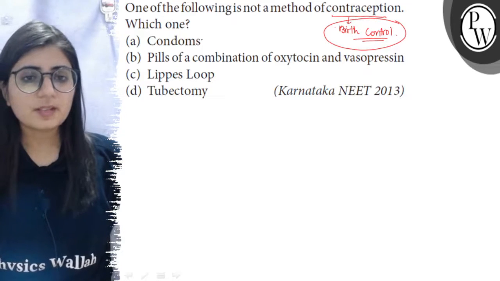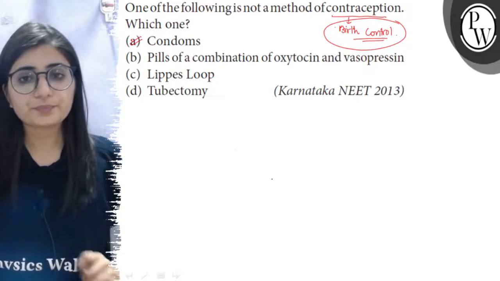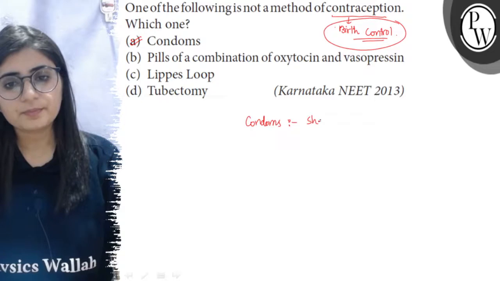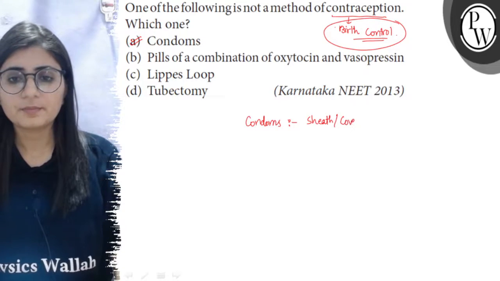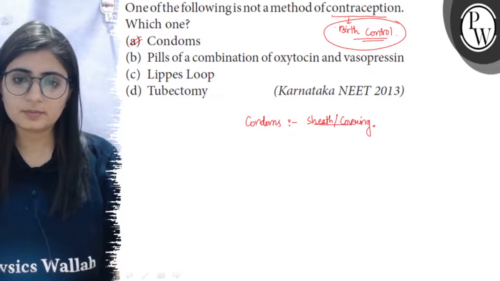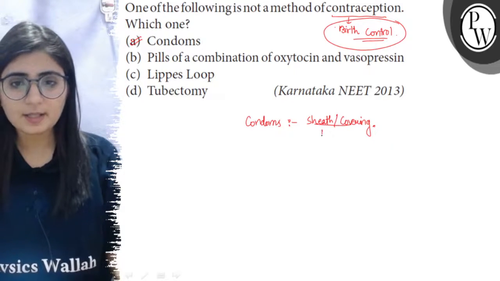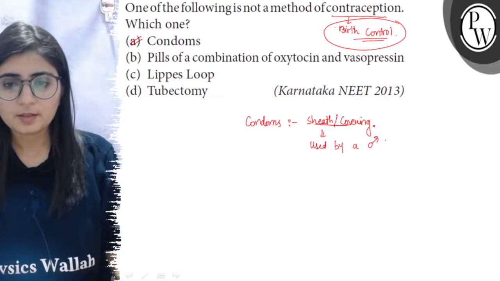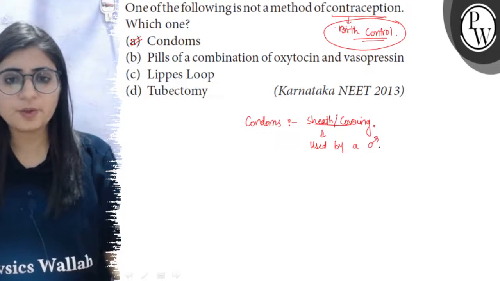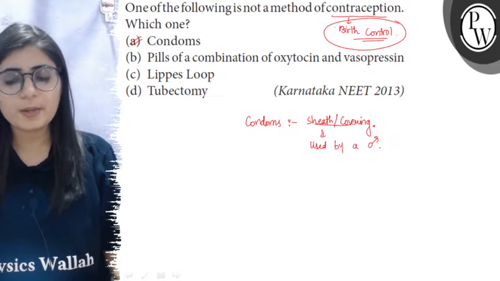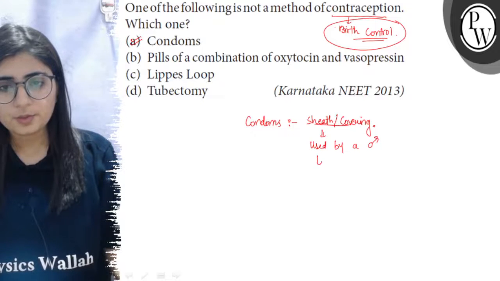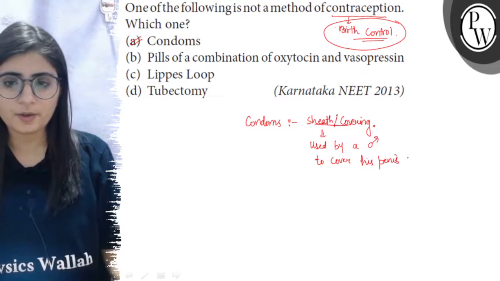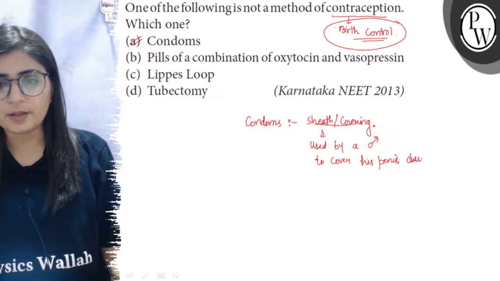First option given is condom. So condom is a method of contraception. The condom is a sheath or a covering made of latex or plastic, and it is used by a male generally, or there are female condoms also available which are known as femidoms. So the condoms are used by a male to cover his penis, which is the male copulatory organ, during sexual intercourse.